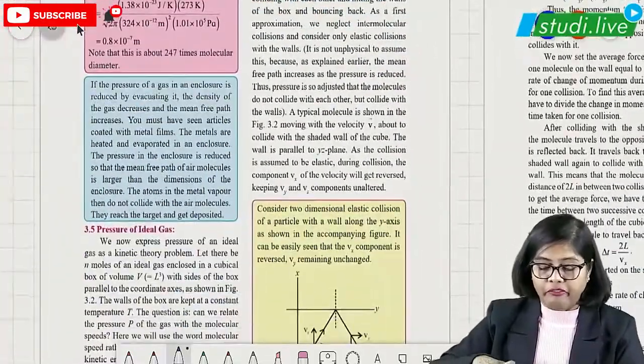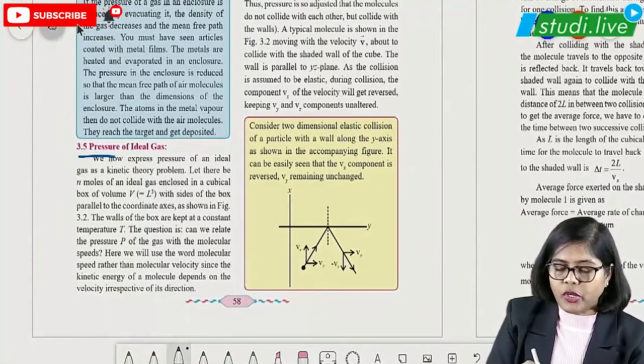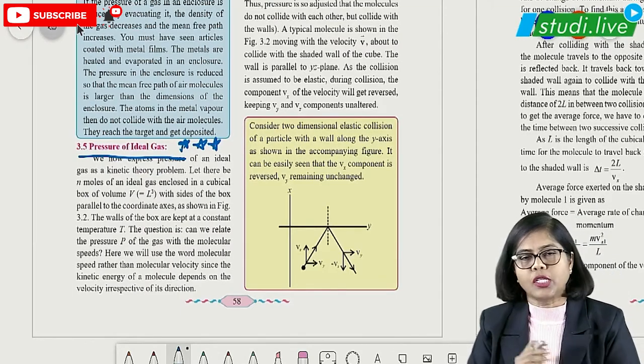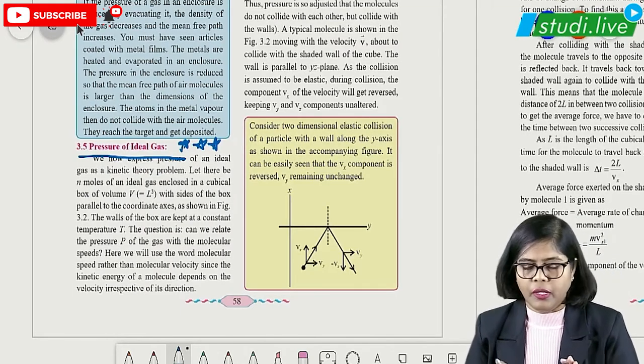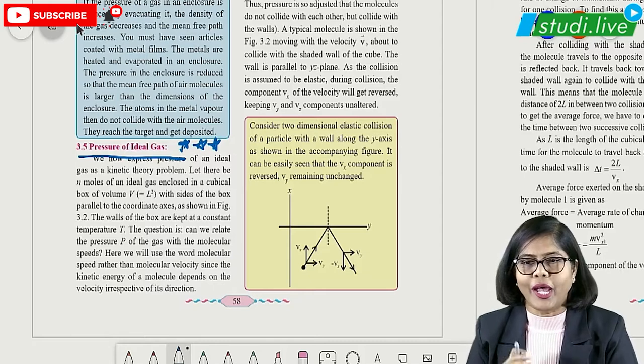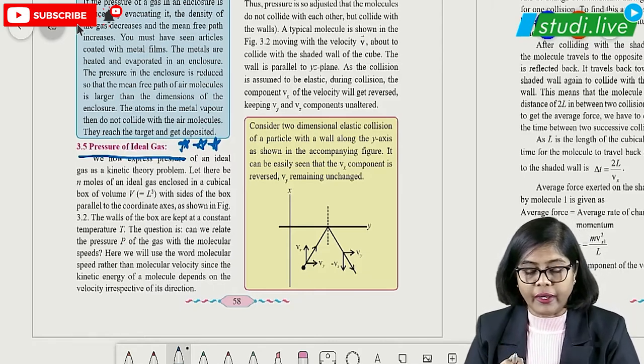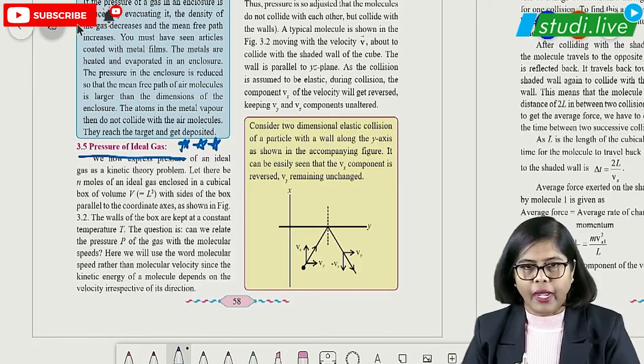Of course, but a very important part is the pressure of an ideal gas. This question will definitely come, very very important. Don't forget to learn this derivation by heart. It is again easy to remember. I'll show you how to remember this particular part. So we have to derive the pressure of an ideal gas.